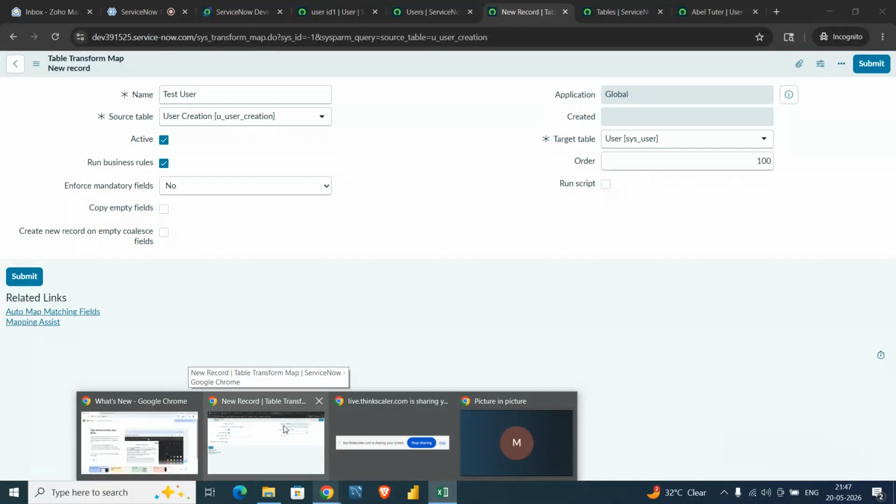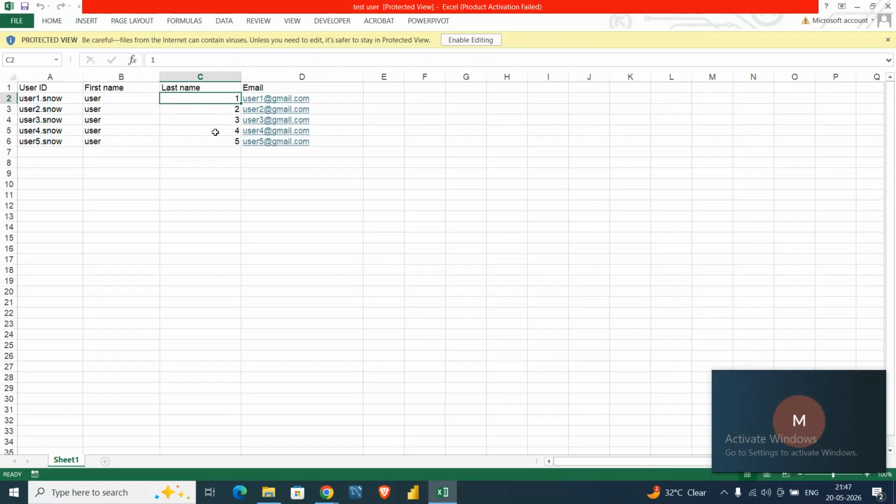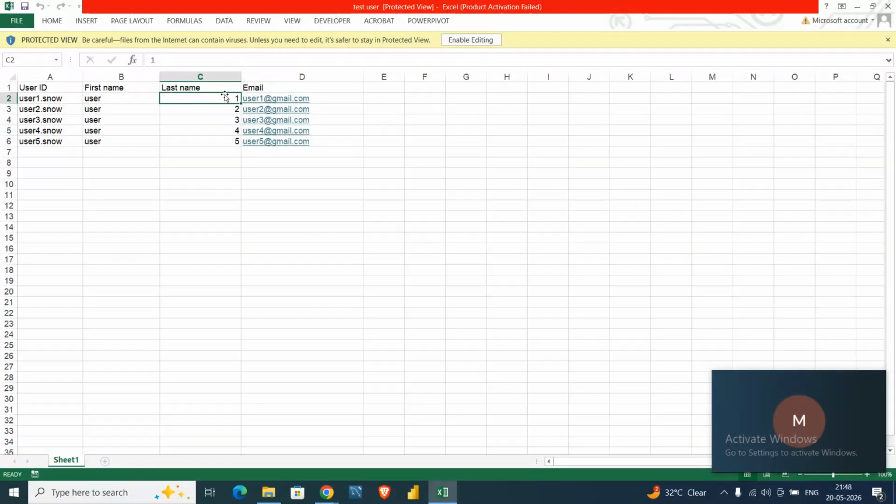If you don't click on that copy empty field, then what happens? It will not copy that empty field. So suppose there is some garbage value it can put. That's why this option is mandatory to check. Suppose there is no value in this option, whatever it is copying from the previous one, it will populate there, or it will populate some garbage value.